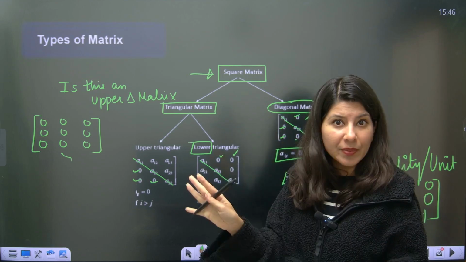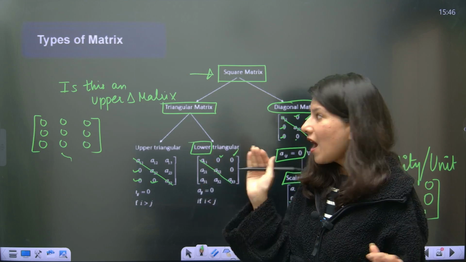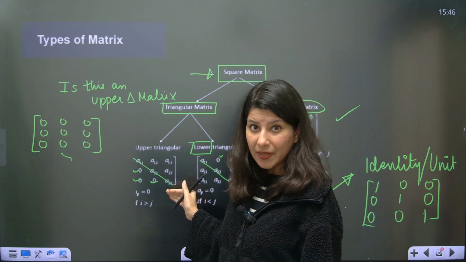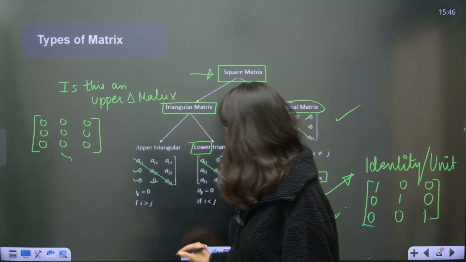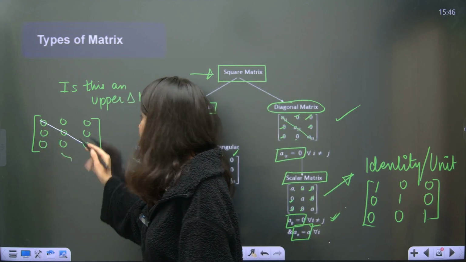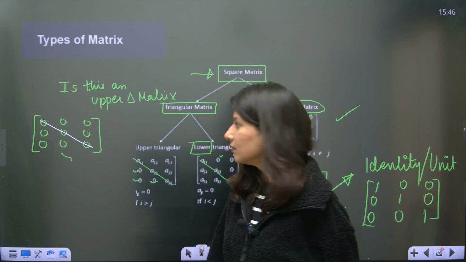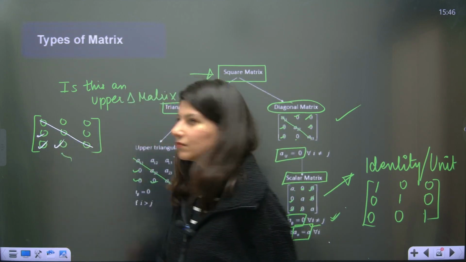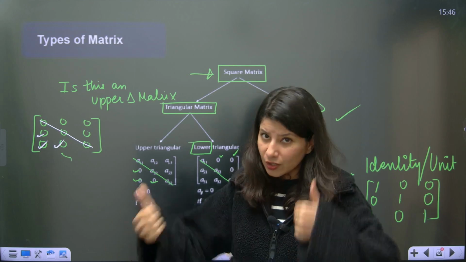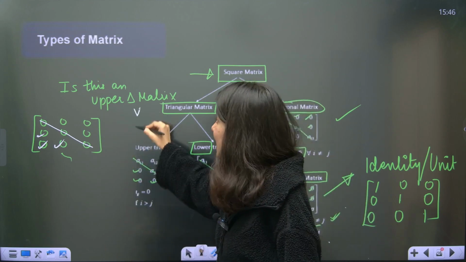Do not interpret anything. I have told you for an upper triangular matrix, elements below the diagonal should be 0. So these three are 0. That's it. Yes, it is satisfying the condition of upper triangular. Is this upper triangular? Yes.